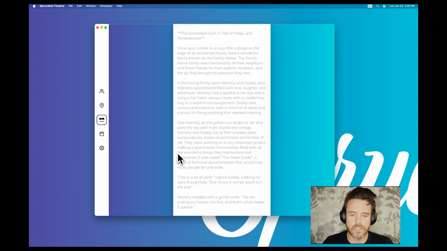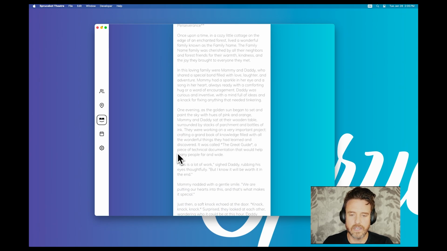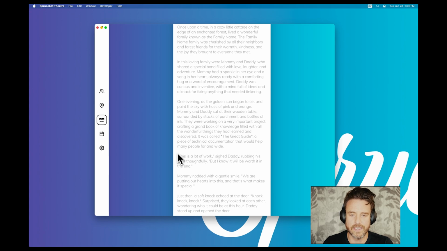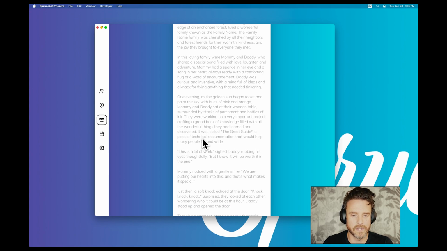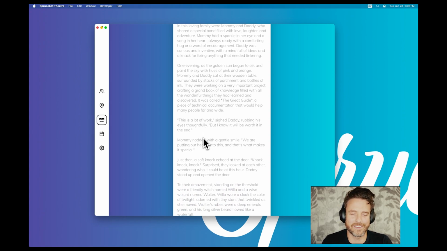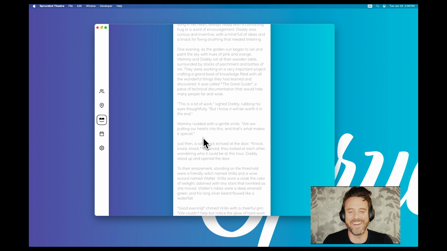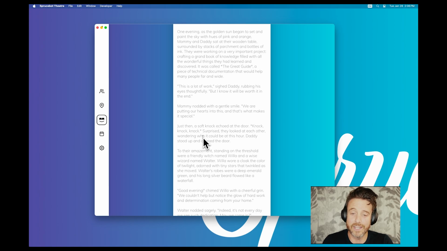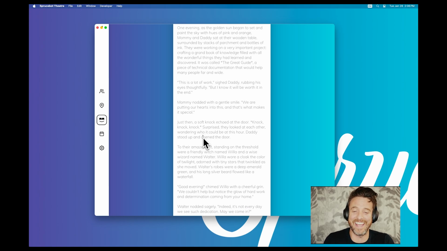One evening, as the golden sun began to set and painted the sky in hues of pink and orange, Mommy and Daddy sat down at their wooden table surrounded by stacks of parchment and bottles of ink. They were working on a very important project, crafting a grand book of knowledge filled with all the wonderful things they had learned and discovered. It was called The Great Guide, a piece of technical documentation that would help many people far and wide. "This is a lot of work," sighed Daddy, rubbing his eyes thoroughly. "But I know it will be worth it in the end." Mommy nodded with a gentle smile. "We're putting our hearts into this, and that's what makes it special."